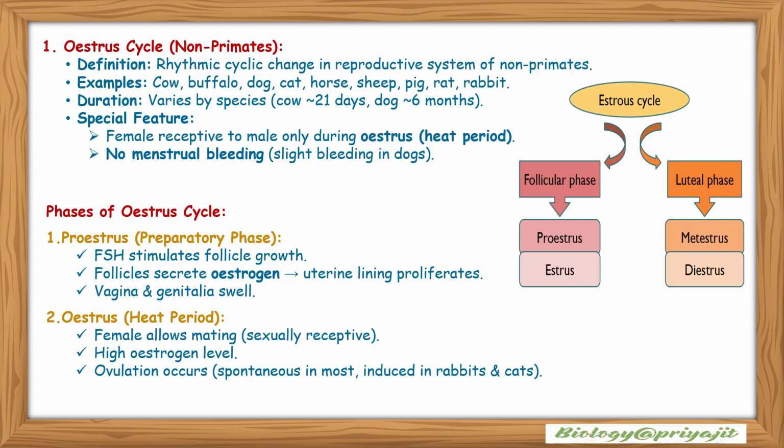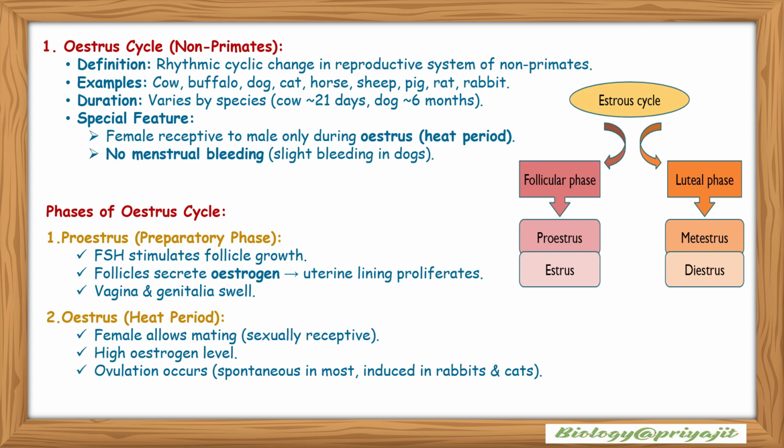The estrous cycle, which is found in non-primates, is a rhythmic change in the reproductive system. Examples are found in cow, buffalo, dog, cat, horse, sheep, pig, rat, rabbit, etc. The duration varies by species. In case of cow, the estrous cycle length is 21 days, but in case of dog, it is about 6 months. The special features include the female being receptive to male only during estrus. It has a heat period, but there is no menstrual bleeding, although slight bleeding is found in dogs.